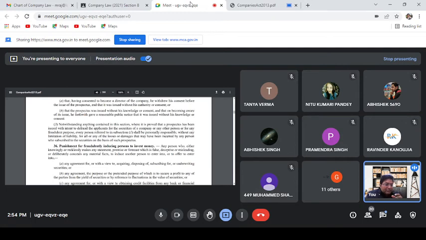In that situation it would be voidable, because the directors cannot be made liable for civil as well as criminal action, because when they issued the prospectus at that time it was true. But what about the interest of the allottees? They have the right to avoid that contract, so the allotment would be a voidable transaction.